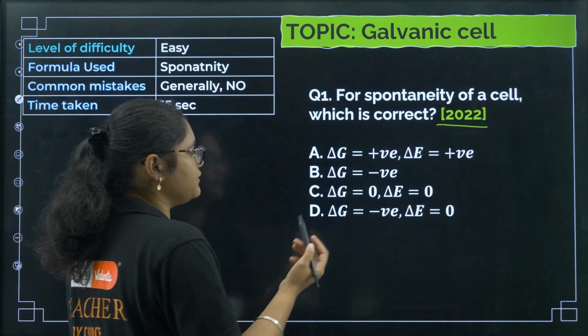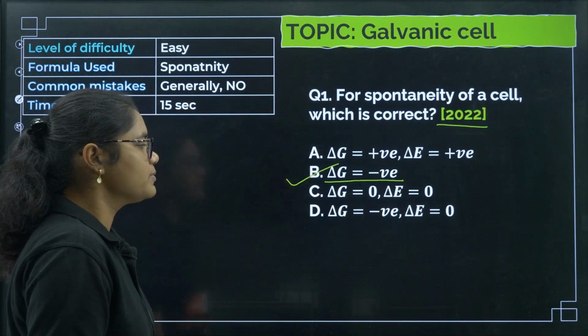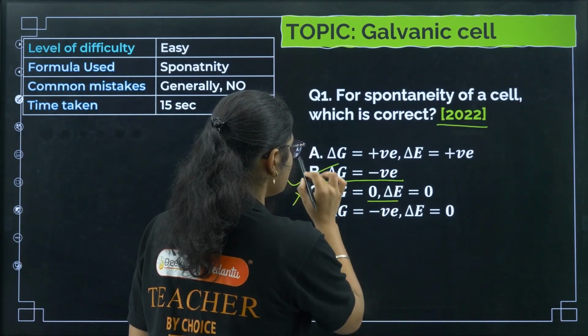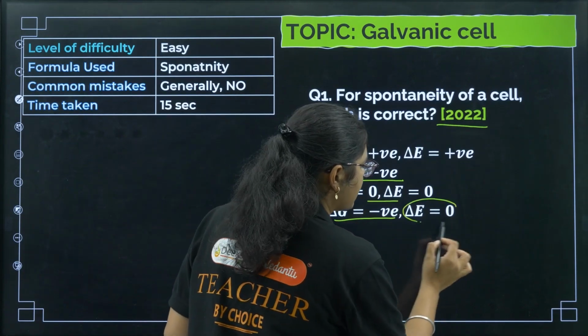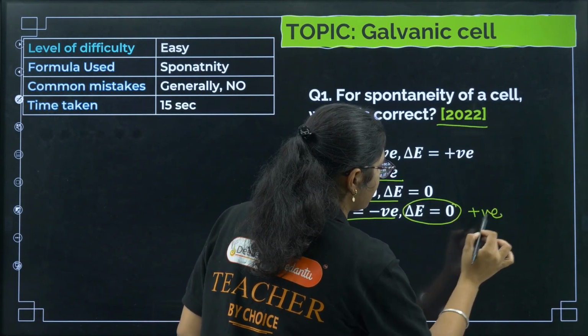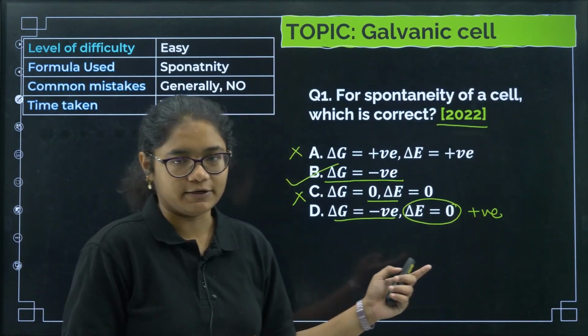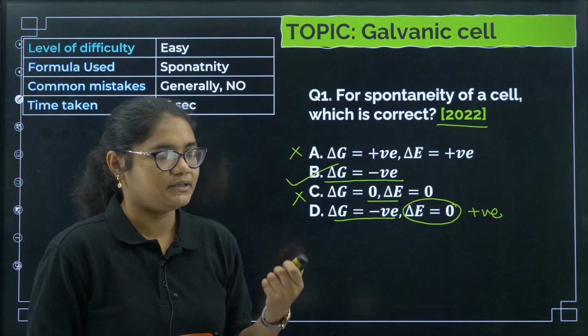For spontaneity, we know delta G should be negative, so the correct answer is option B. Delta G 0 is not there, positive will not happen. Here also delta G is negative, but delta E should be positive, so that option can only be correct if delta E has a positive value. That is why the only correct answer is option B.